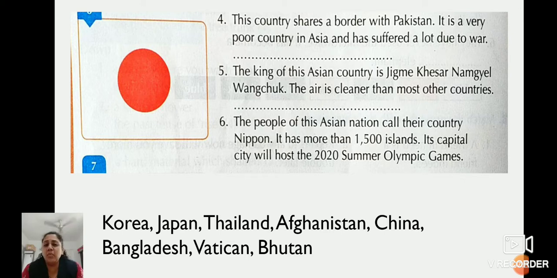It is a very poor country in Asia and has suffered a lot due to war. And the options are here: Japan, Thailand, Afghanistan, China, Vatican, Bhutan. From that, Vatican is the third number answer. So Japan, Thailand, Afghanistan, China, Bhutan.